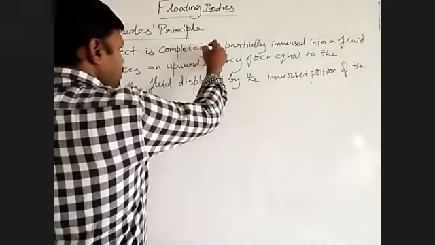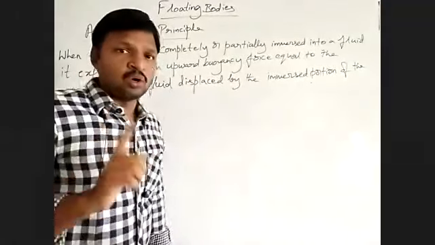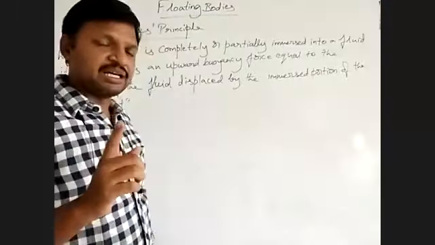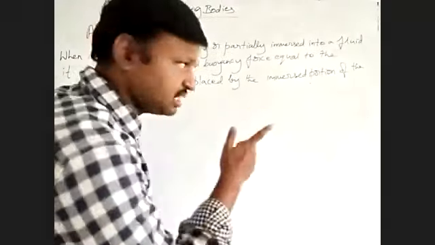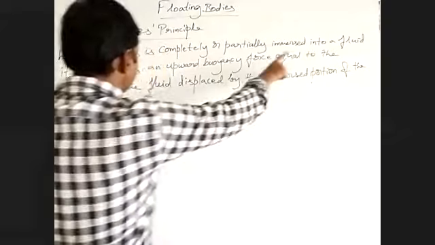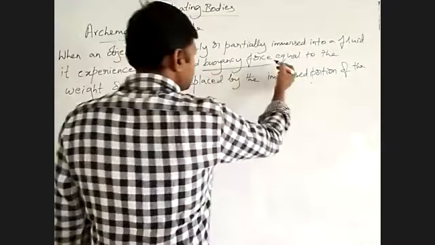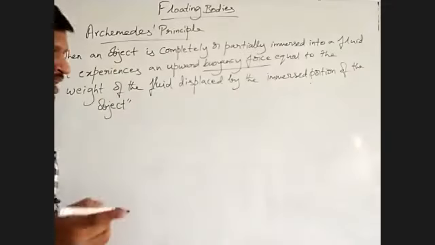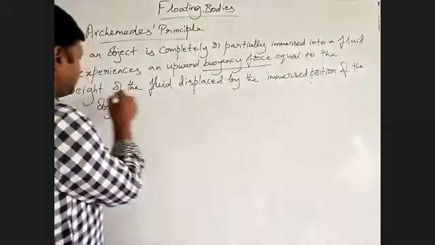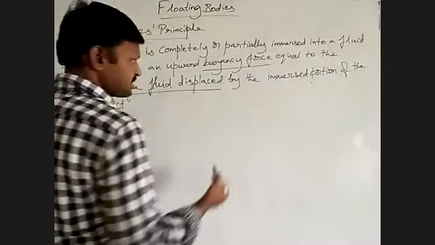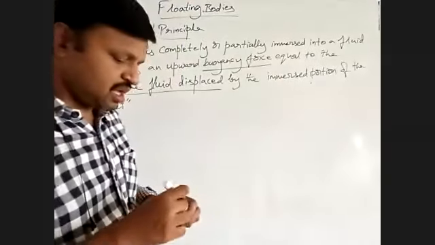So what is happening in a fluid? It experiences an upward buoyancy force. How much? Equal to the weight of the fluid displaced. How much fluid is displaced? By the immersed portion of the object.